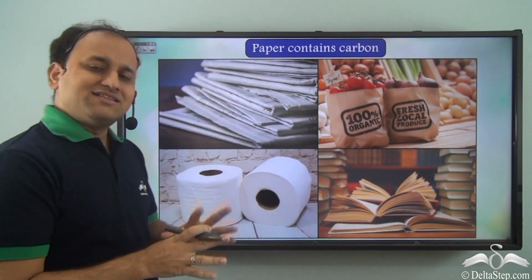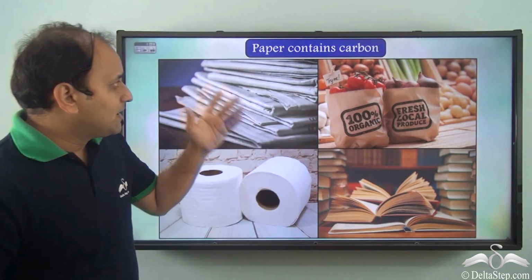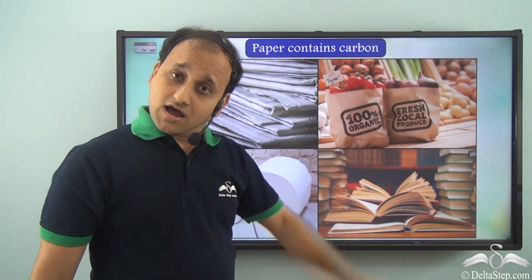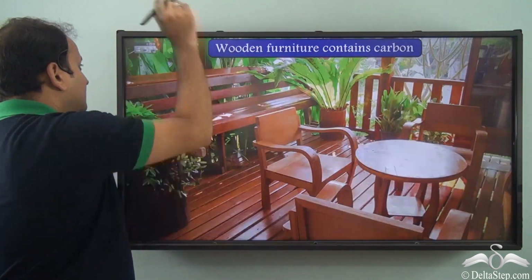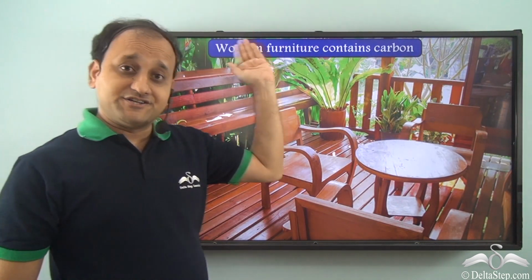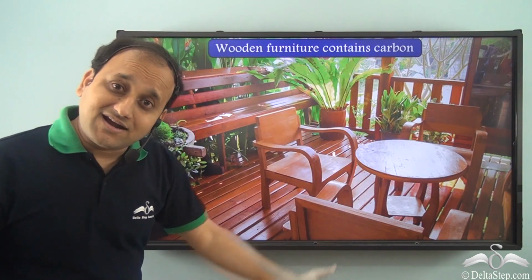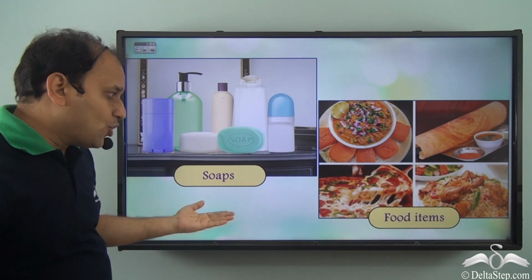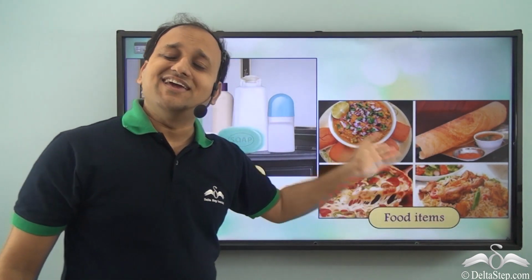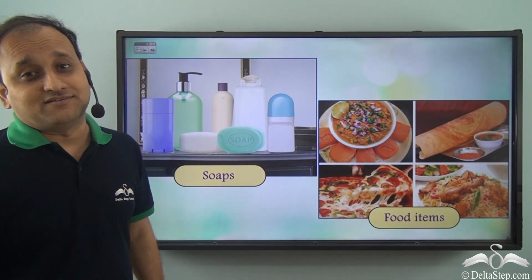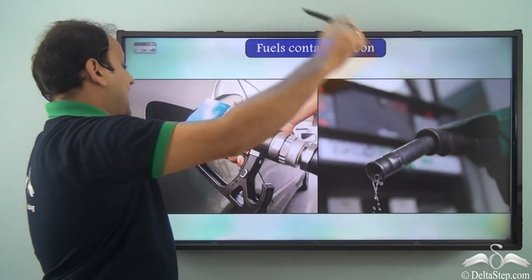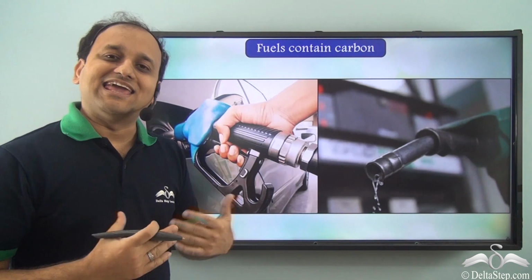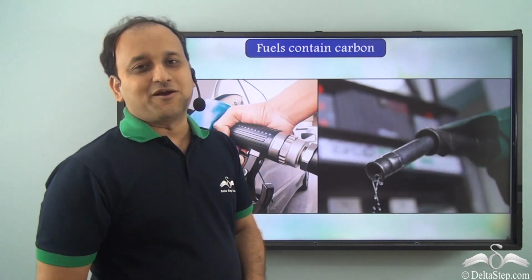Now if we look at things around us, then paper, which is commonly used by us, contains carbon. If we talk about wooden furniture, even that contains carbon. What about soaps or food items? Even they contain carbon. In fact, the fuel that we use to power our cars, even those contain carbon.